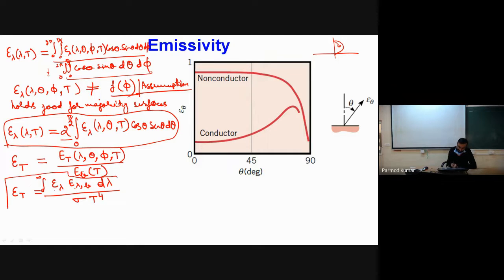So this is how I can define the value of total emissivity. Okay, is this point clear, how I have defined total emissivity?